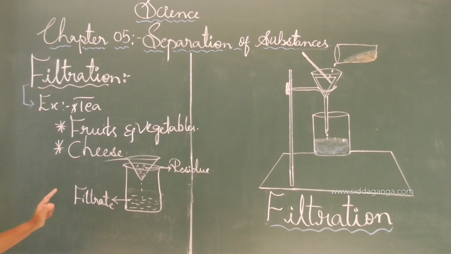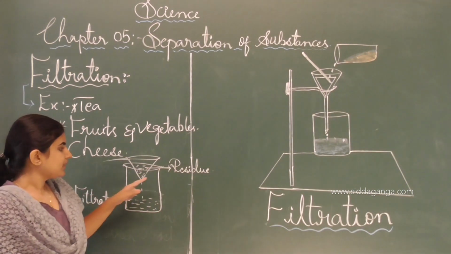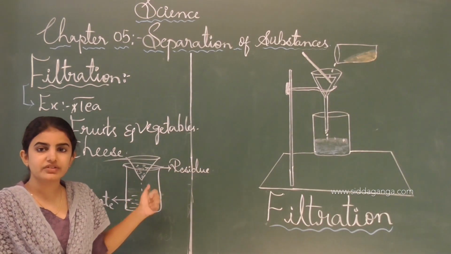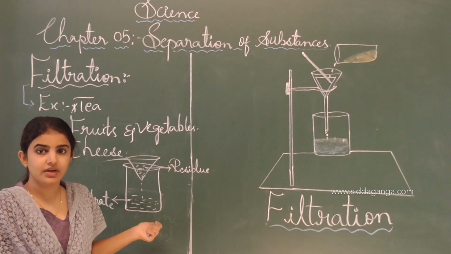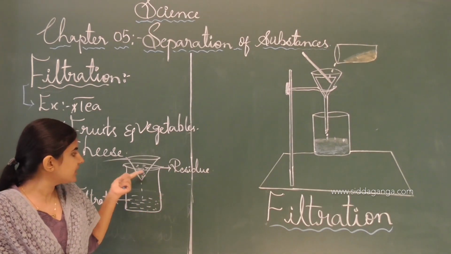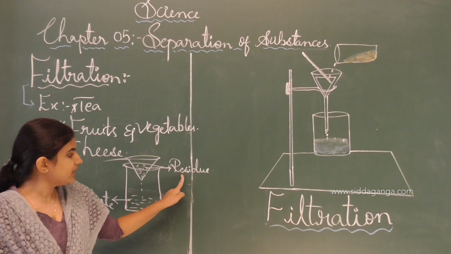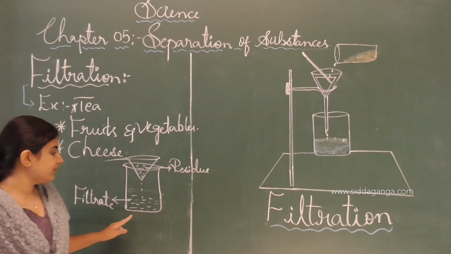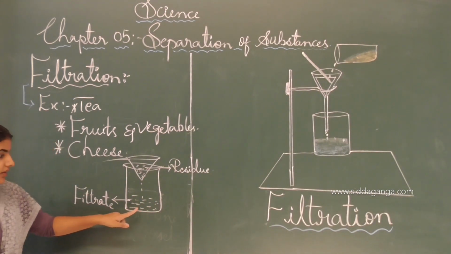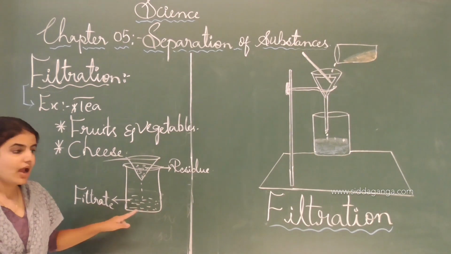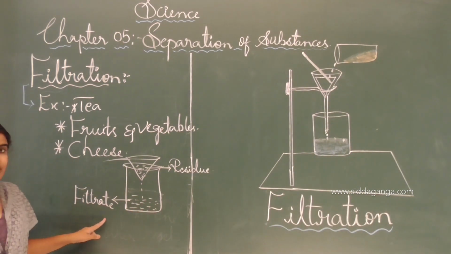This is how filtration is done. Residue is formed after straining the liquid, the particles which stick onto the filter, and the layer of water or liquid which is formed, this one we call the filtrate.